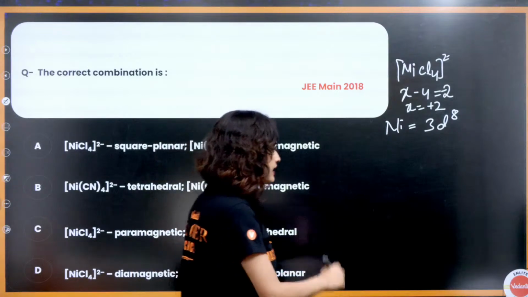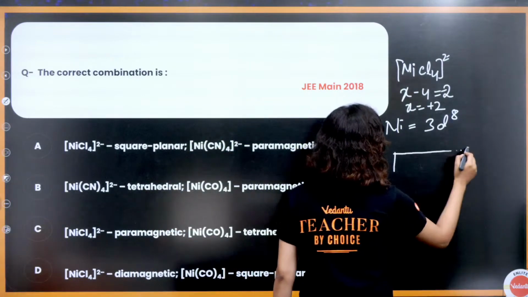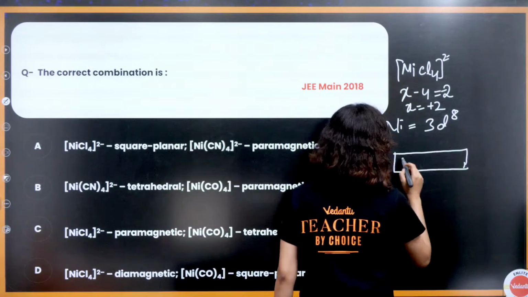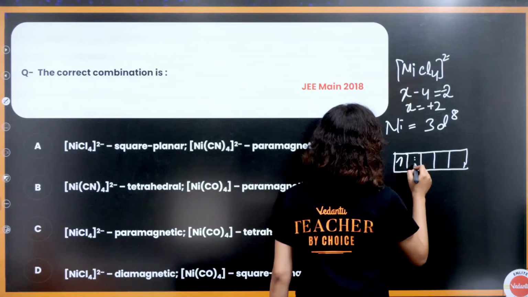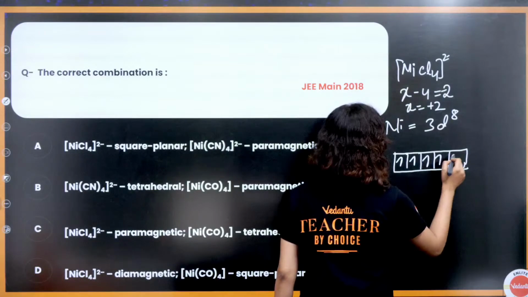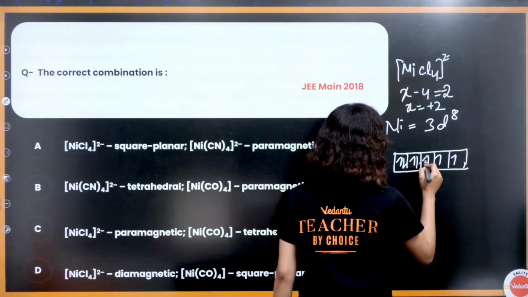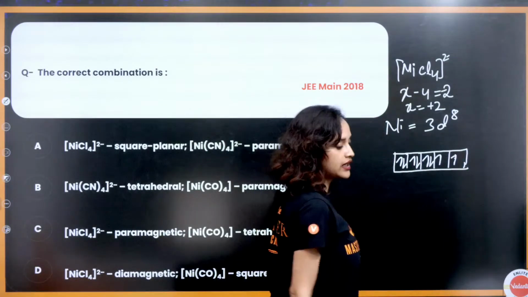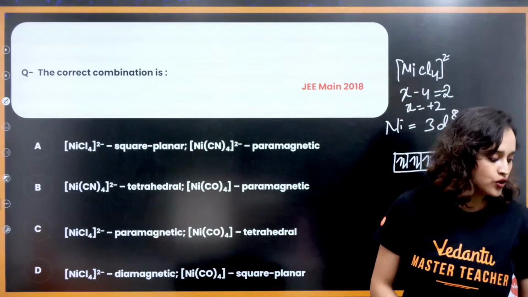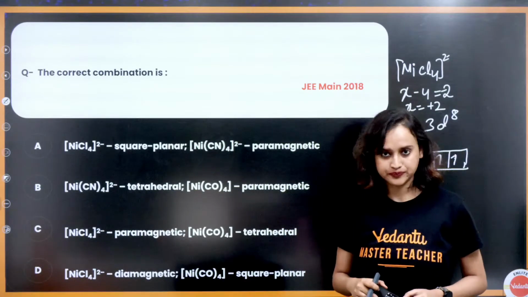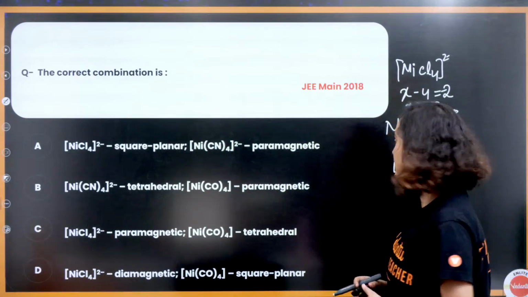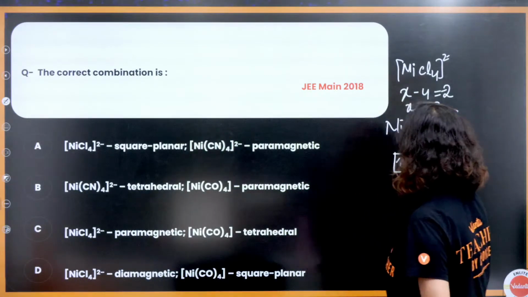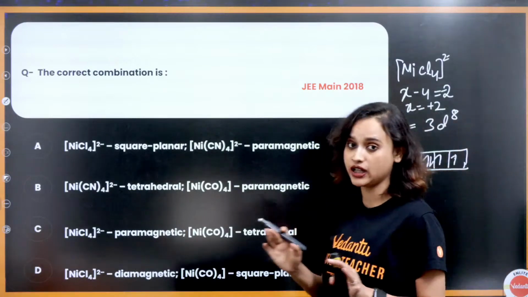If I write 3d8, that means my orbitals should look like 1, 2, 3, 4, 5, 6, 7, 8. There are 2 unpaired electrons, am I right? Yes. So if there are 2 unpaired electrons and we know that Cl is a weak field ligand, will there be pairing? There will not be any pairing.